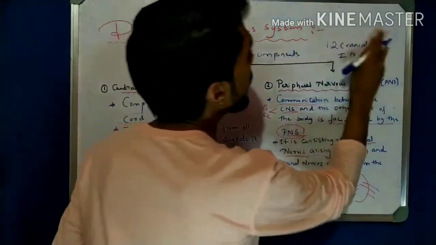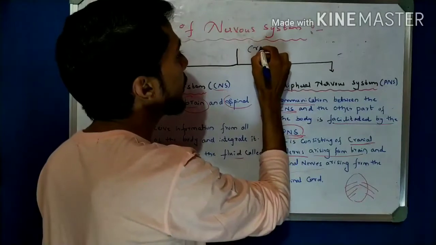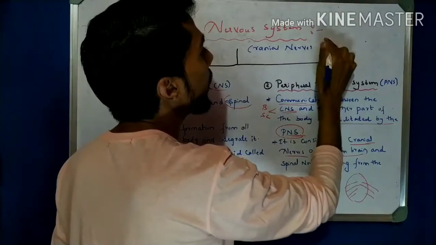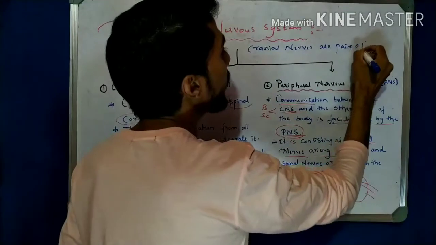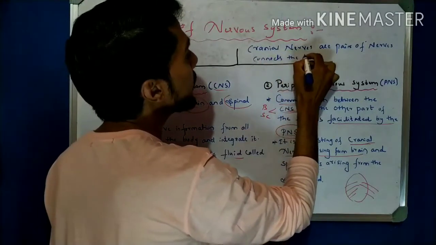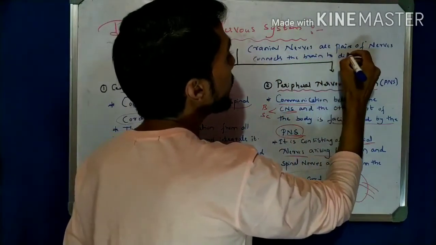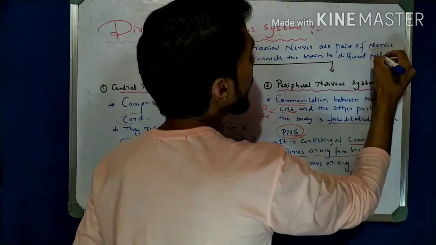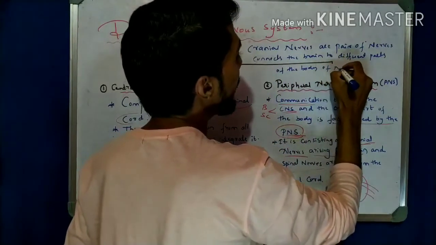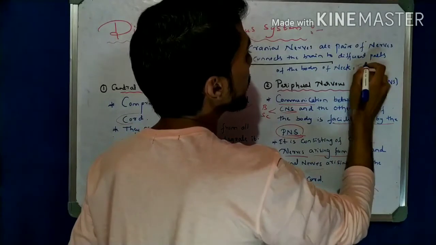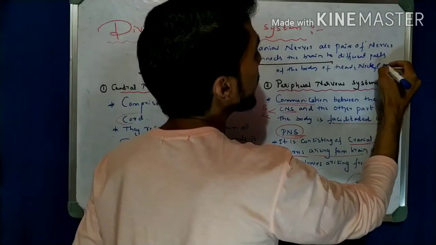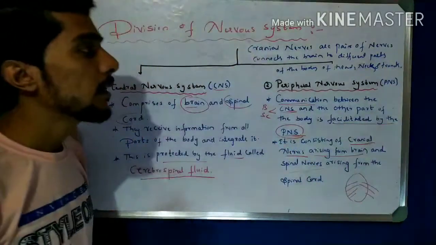Cranial nerves are pairs of nerves that connect the brain to different parts of the body: head, neck and trunk.